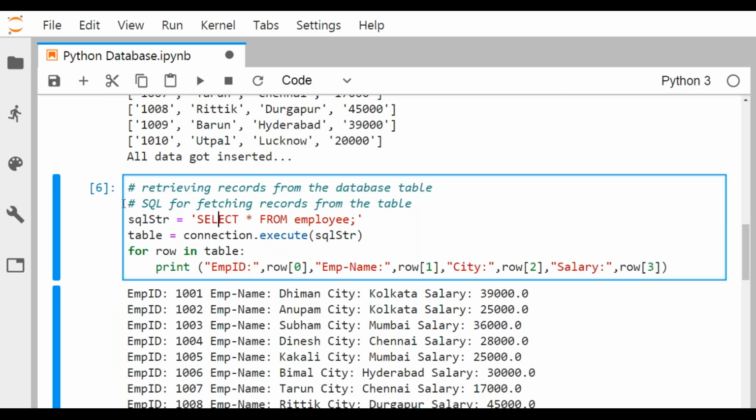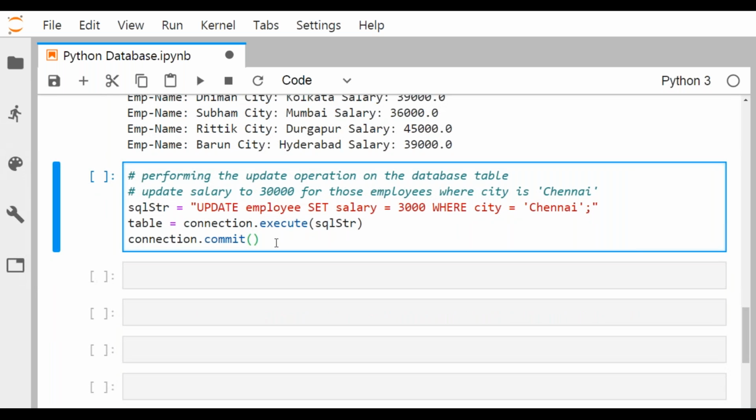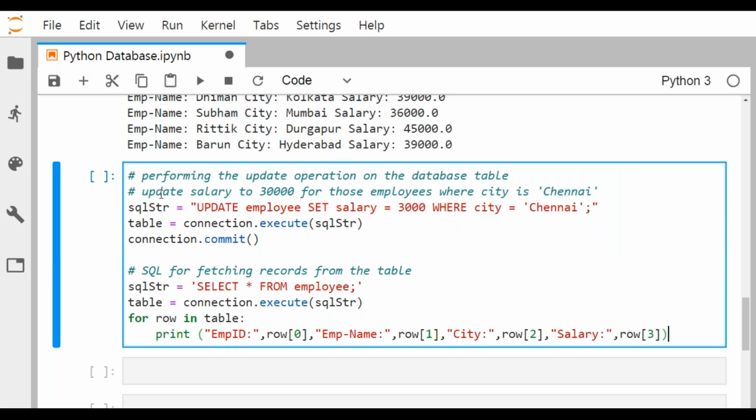I'm taking this one and pasting it here in the same cell so that you can feel that updating and displaying. Let me check: update employee set salary is equal to 30,000 where city is equal to Chennai. Okay, the zero is missing there, 30,000. Everything is okay.